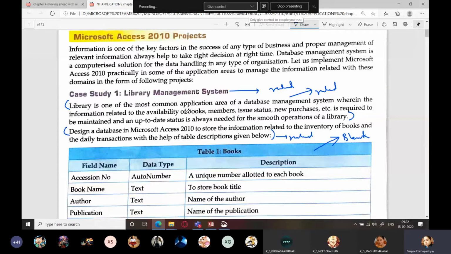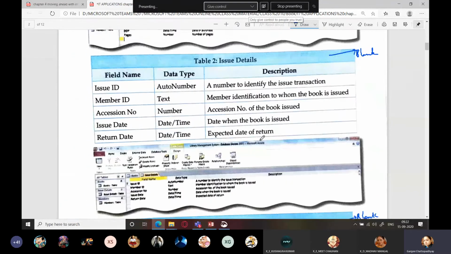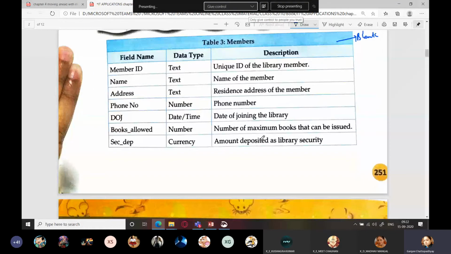So you can see the very first thing here, design a database to store information related to inventory of books and daily transactions with the help of table descriptions given below, right? So if you have a PC, you can easily do it on PC, and whatever you have done, you have to make a short video of it, right?